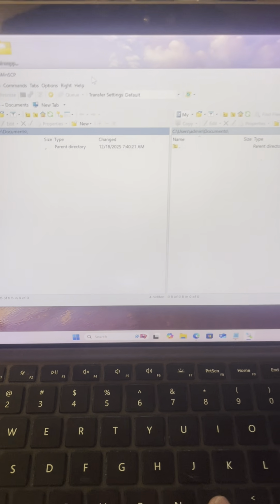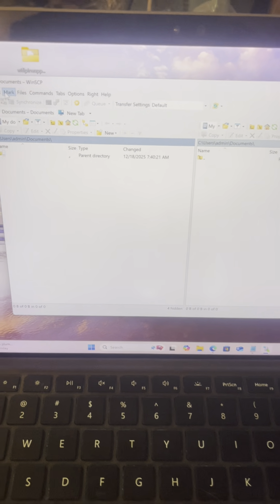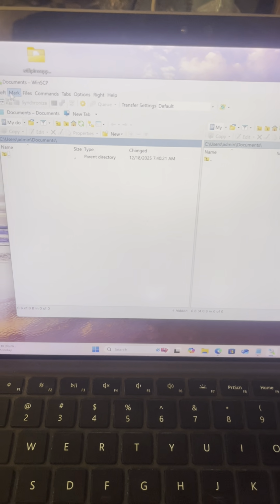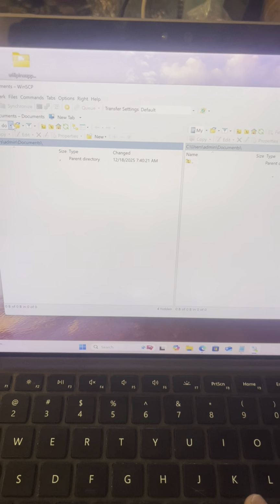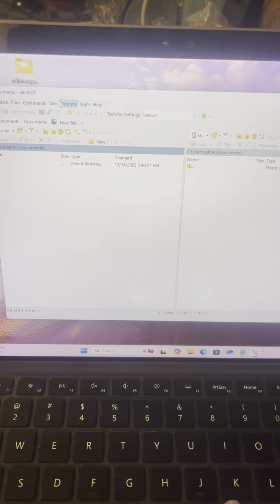Also, keep in mind this is my first time using this software, so I'm a little janky with operating this at first. I'm going to end up closing this and reopening it just so I can get to that login screen again.